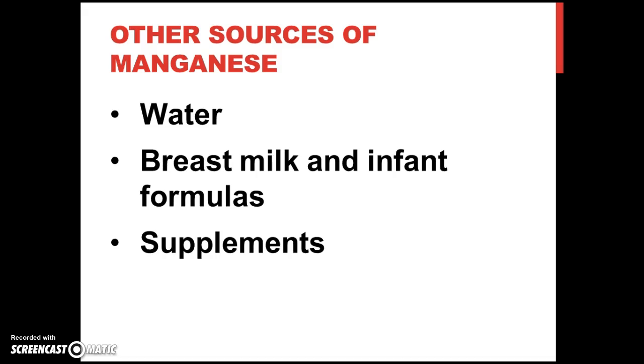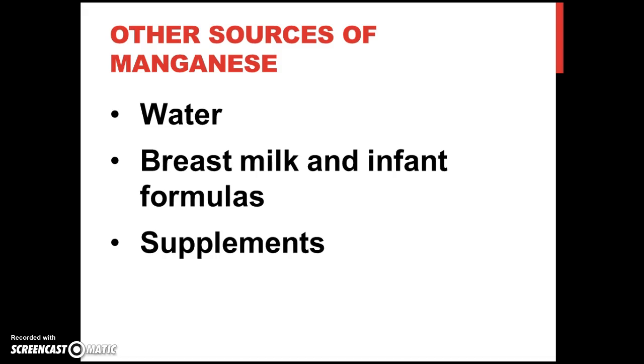Concentrations of manganese range from 3 to 10 micrograms per liter from breastfeeding, 30 to 50 micrograms per liter in cow-based formulas, and 200 to 300 micrograms per liter in soy-based formulas. The good thing is that there have been no cases of manganese deficiency in breastfed infants and no toxicities in formula-fed infants.